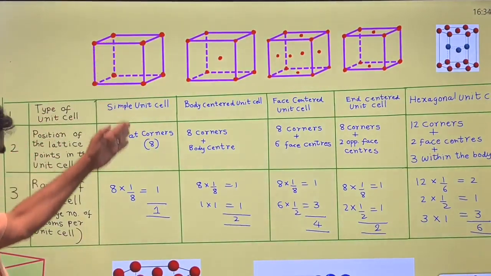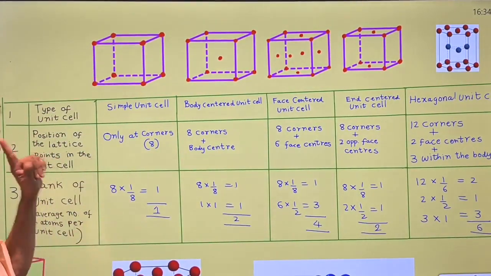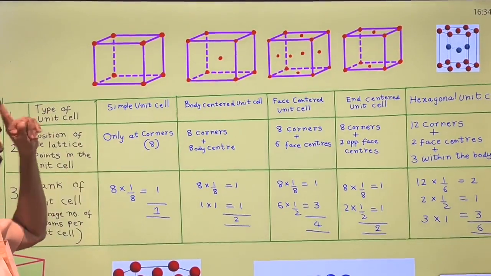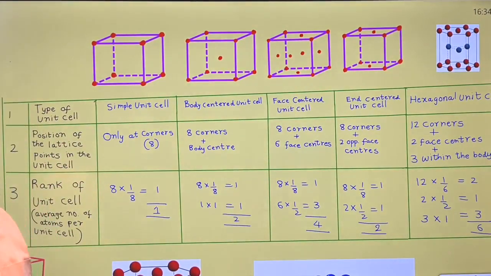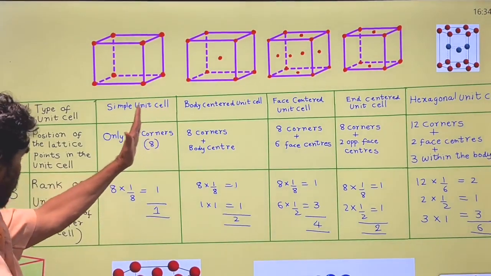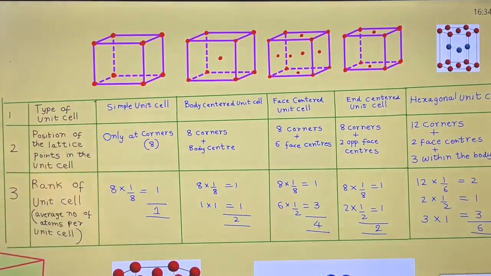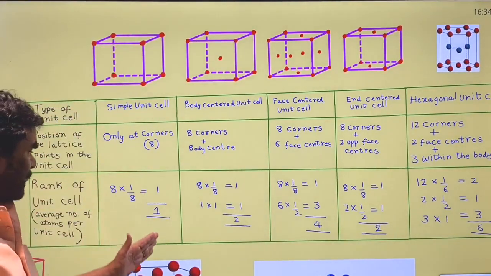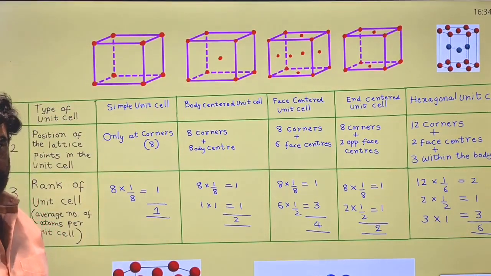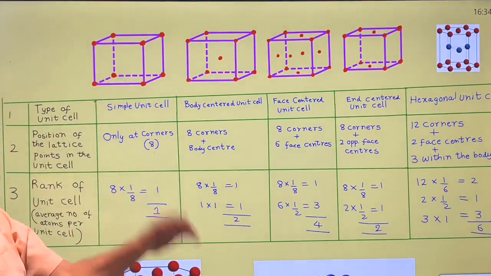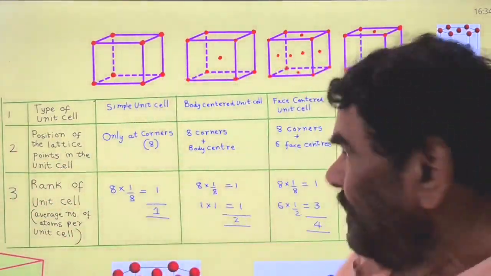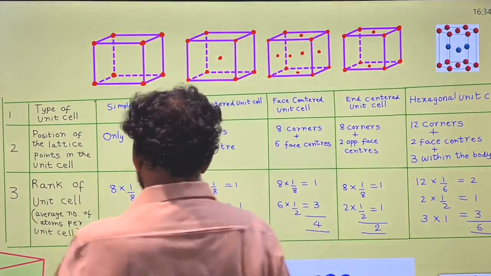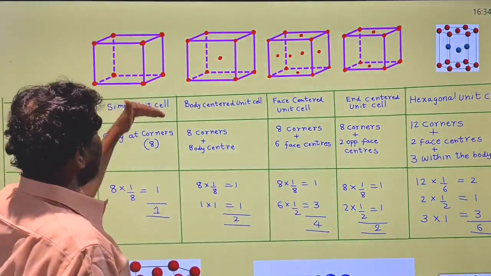This is the simple, primitive unit cell. For its formation, only one atom is required. So the rank of the simple unit cell is 1. The number of atoms involved in the formation of the simple unit cell is 1, so each atom forms one unit cell.